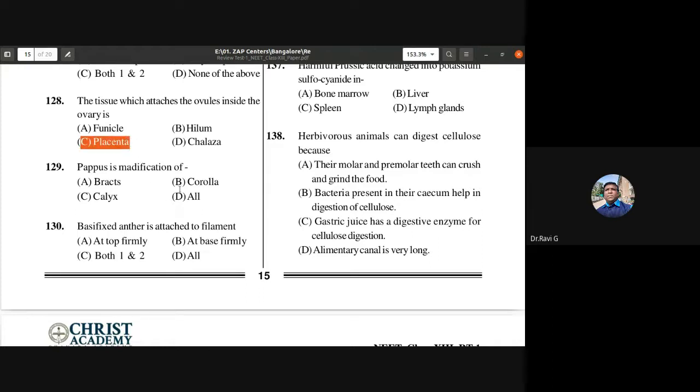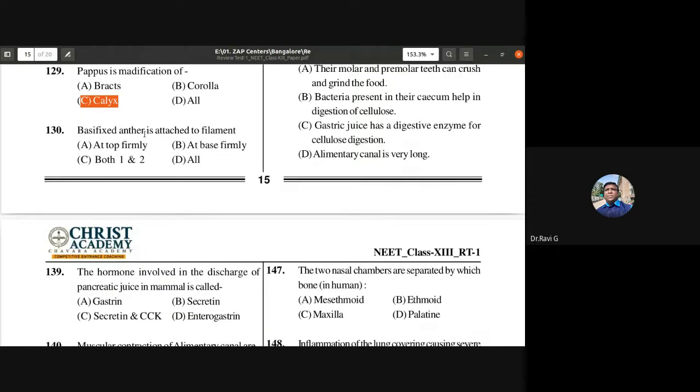Okay. Pappus is modification of the hairy calyx. We call it as pappus. I told you they are responsible for parachute mechanism. So the answer is calyx. Pappus is modification of calyx. Basifixed anther is attached to filament at base firmly. Okay, basifixed anther is attached to the filament at base firmly.